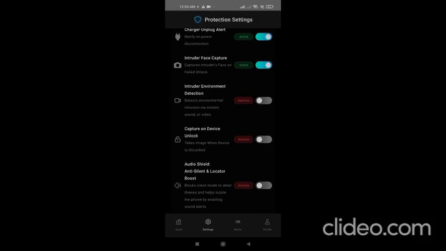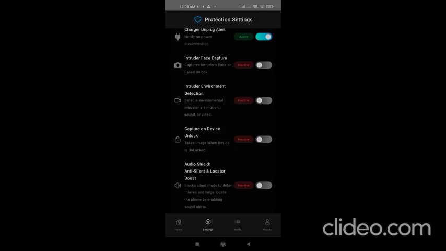then the others, such as capture on device unlock and environment detection, will capture the user's photograph, and the mail will be sent to the user on the registered Gmail, and also it will be added for backup in the drive.